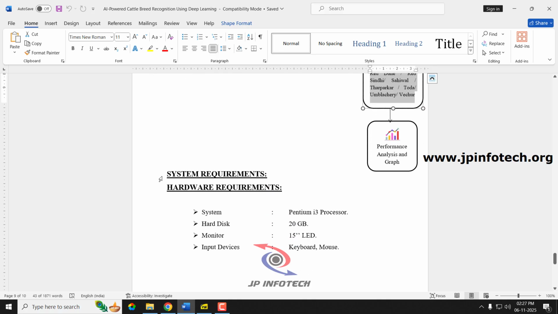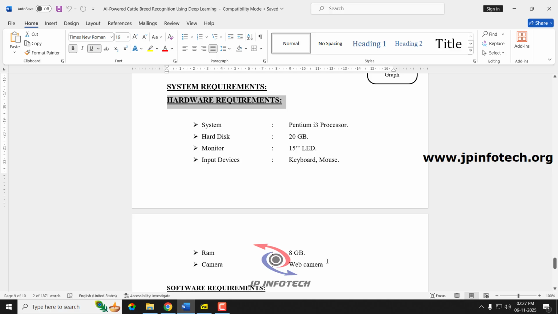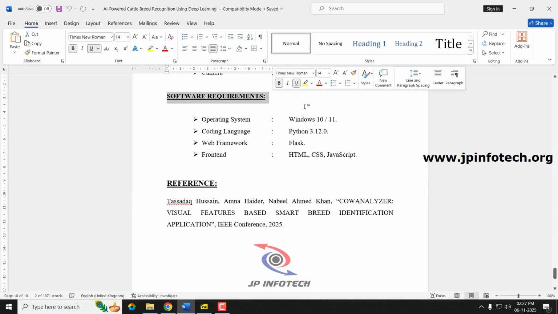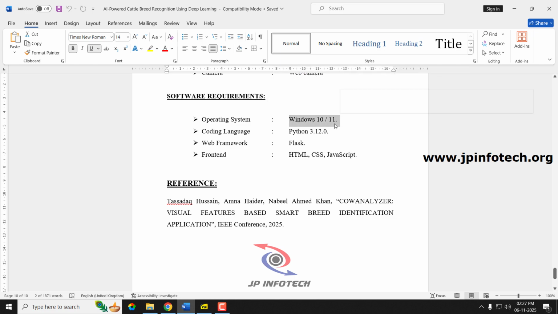And coming to the system requirements, these are all the minimum hardware requirements for the project. And coming to the software requirements, this project can be executed in Windows 10 or 11. The coding language used is Python 3.12.0. The web framework is Flask. The frontend contains HTML, CSS, and JavaScript. And this is the IEEE base paper reference.